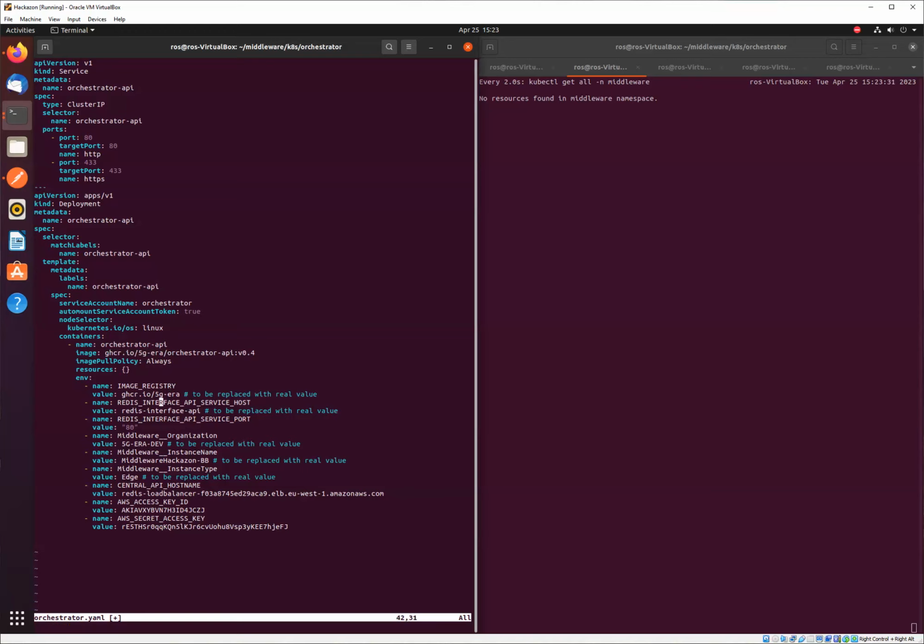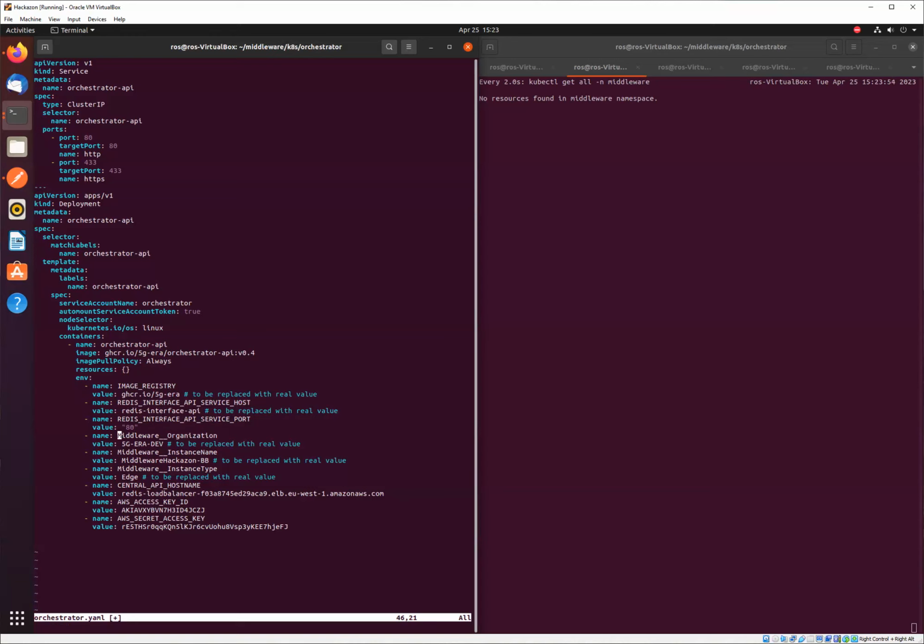Next will be the Redis interface API service host and Redis interface API service port. These environment variables are held here for backwards compatibility reasons. In the latest version, they are not needed, so we don't have to worry about them.